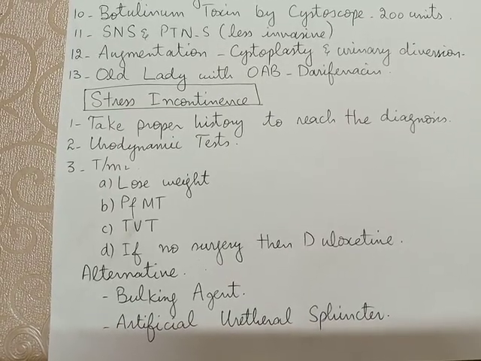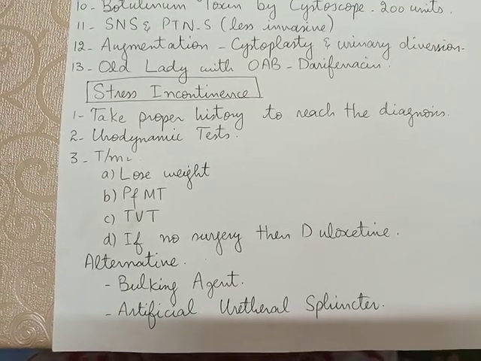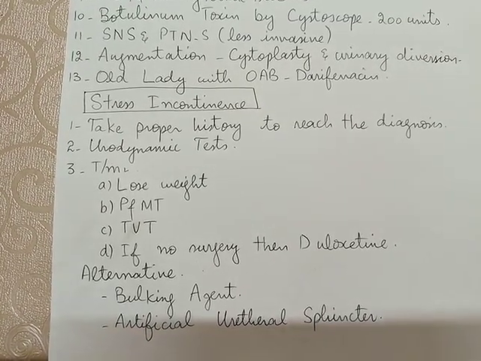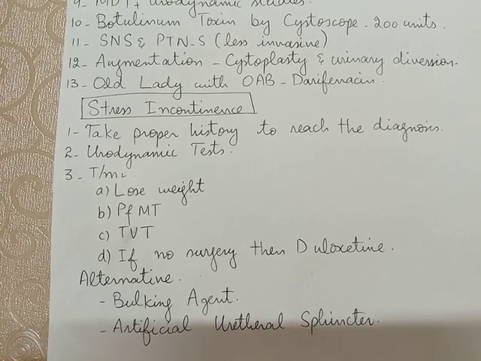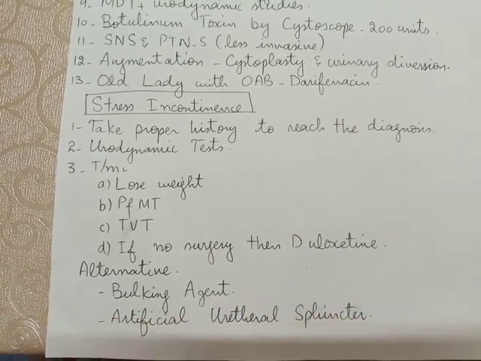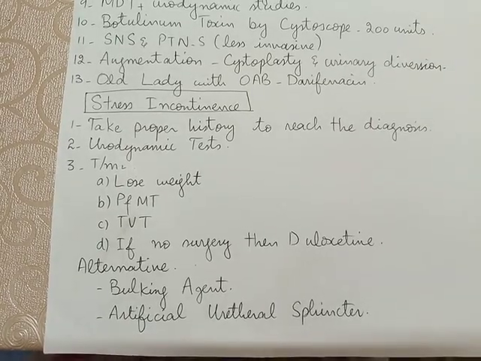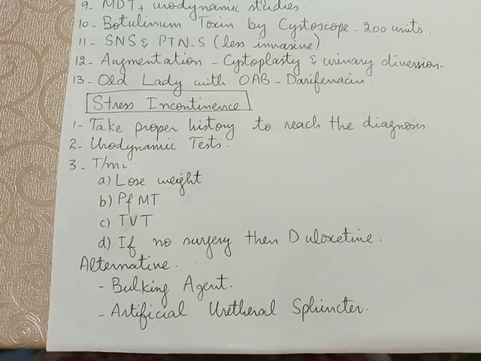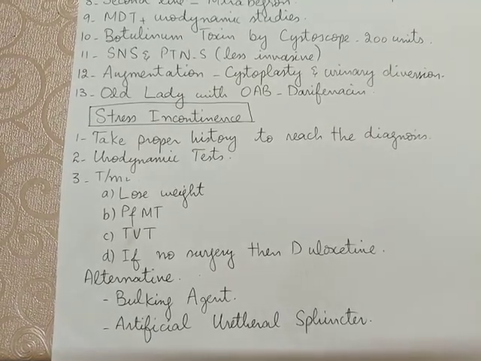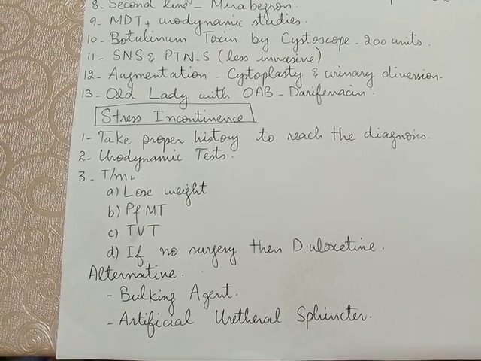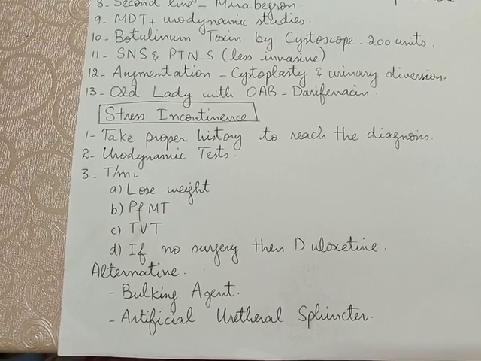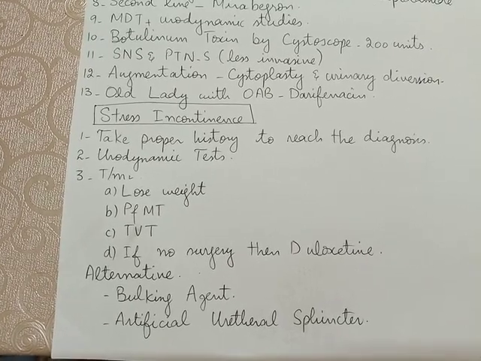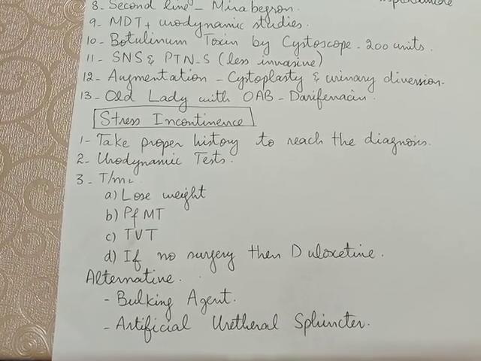Next is stress incontinence. For stress incontinence, first take a proper history to reach the diagnosis. Then do urodynamic studies. Treatment includes weight loss, pelvic floor muscle exercises, and transvaginal tape, and if the patient is not willing or not fit for surgery, then give duloxetine.